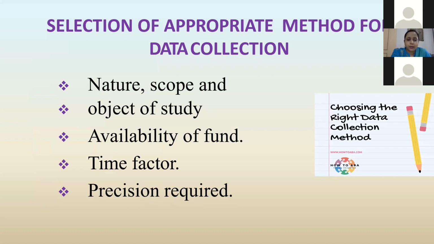Nature, scope and objective of study, availability of funds, time factor, precision required. How would we select an appropriate method for data collection? It depends upon nature, scope and objective of inquiry. It includes choice of a particular method. The method selected should be such that it suits the type of inquiry that is to be conducted by the researcher. Availability of funds means finance. In fact, it is a big constraint in practice, and the researcher has to act within these limitations.